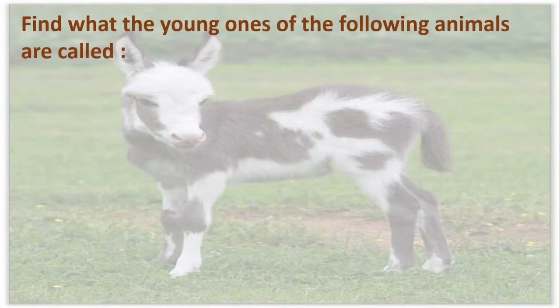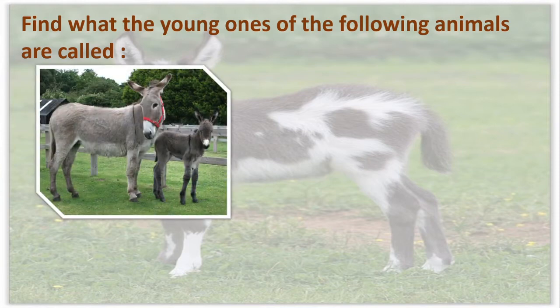Dear children, here we will move to the exercise part. Find what the young ones of the following animals are called. Okay, we will go through some animals and their young ones' names. Here you can see a mother donkey and a child.